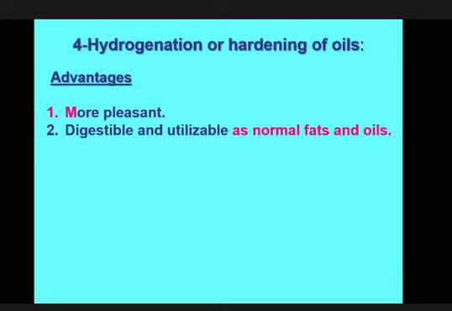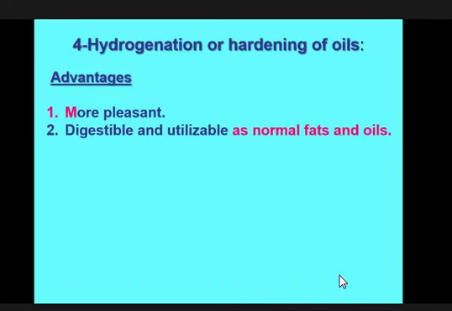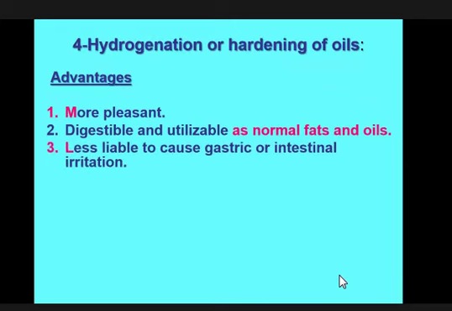It becomes digestible and utilizable, but you have to remember that not all of the double bonds should be converted. In a certain portion, 50% or 75% may be converted, but the others, 25% or 50%, should be kept as is. If it is kept so, then the fat that is produced, margarine, will be utilizable and may be digested by the living organs. Otherwise, if all of the double bonds are converted to single, it will lose its digestibility.